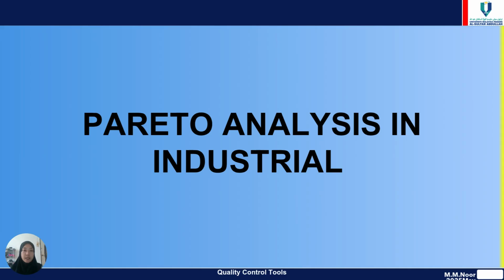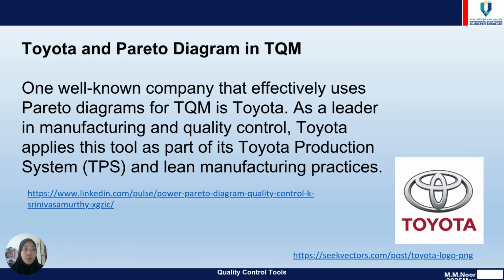Okay, the next is Pareto analysis in industry, which is, which company uses this Pareto analysis. The most well-known user of Pareto analysis is Toyota. Toyota used the Pareto diagram in TQM. As a leader in manufacturing and quality control, Toyota applied it as part of the Toyota Production System and uses lean manufacturing practices.